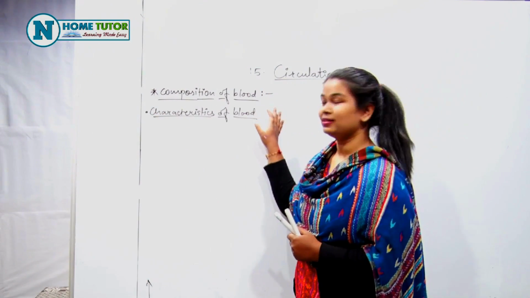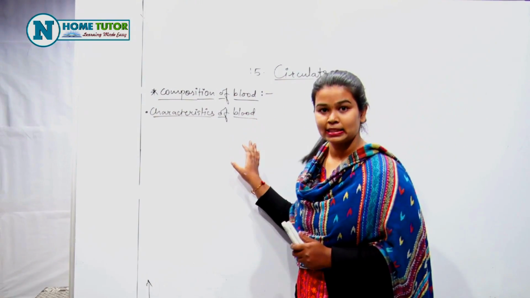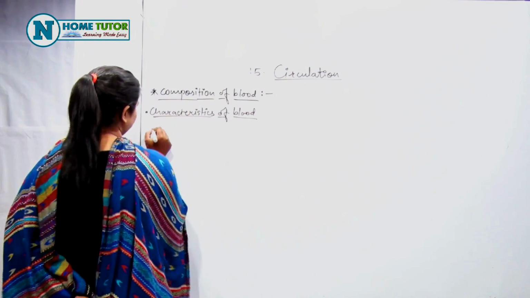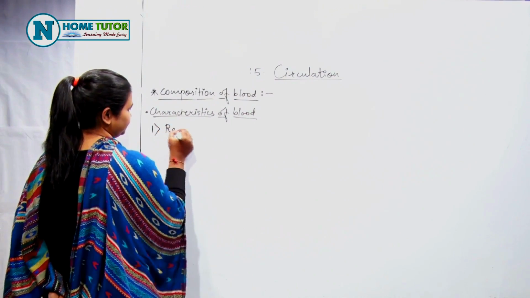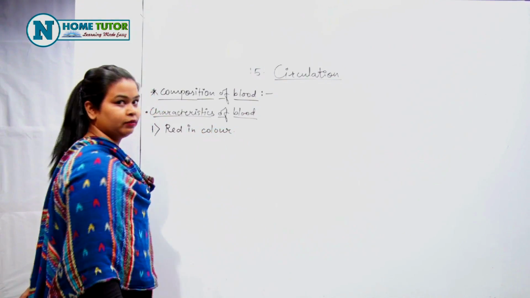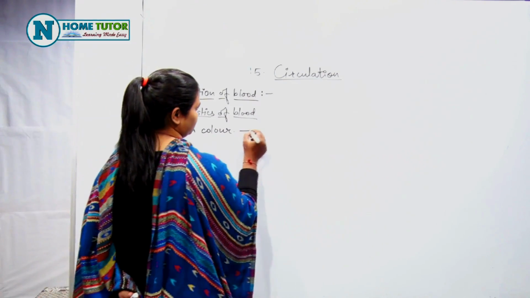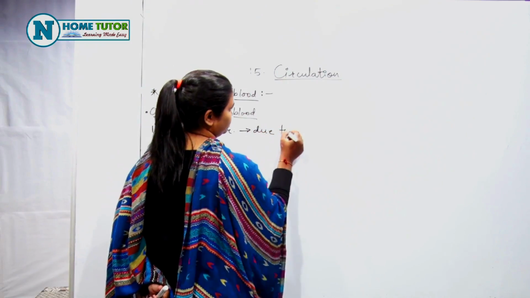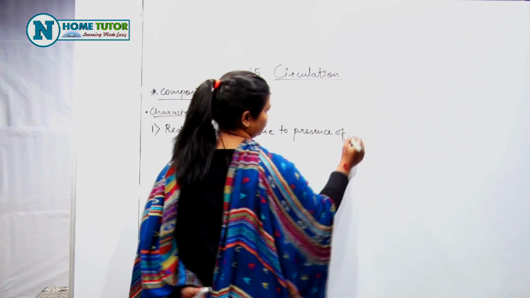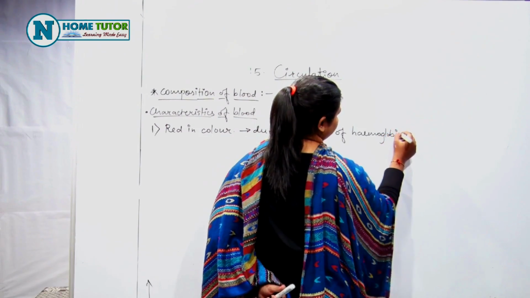Now, the next point is composition of blood. Before seeing the composition of blood, we will see the characteristics of blood. First characteristic of blood is red in color. Why? Because the pigment hemoglobin is present in it. Red in color due to presence of hemoglobin.